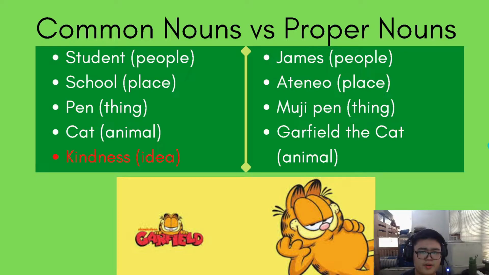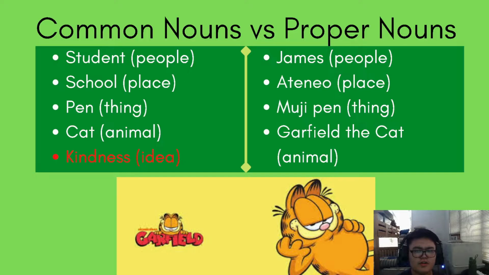A common noun is a general name, while a proper noun is a specific name of a person, thing, place, and etc. Let's say James is the specific name for a student. Maybe James studies in a school, and that school's name is Ateneo. And let's say I have a cat, and I named that cat Garfield. Cat would be the common noun, and the proper noun would be Garfield.